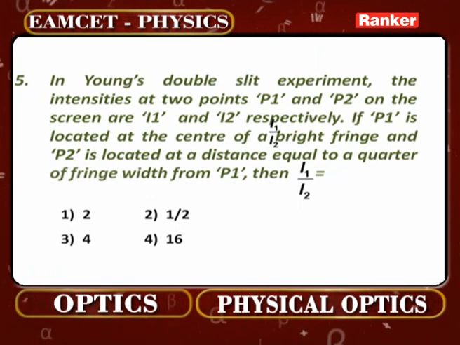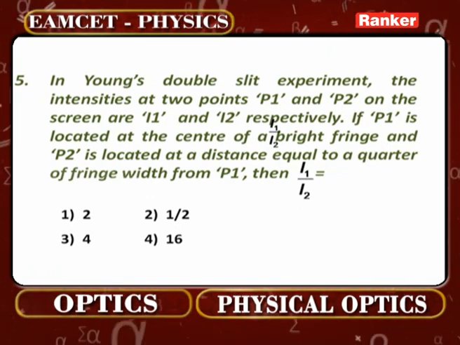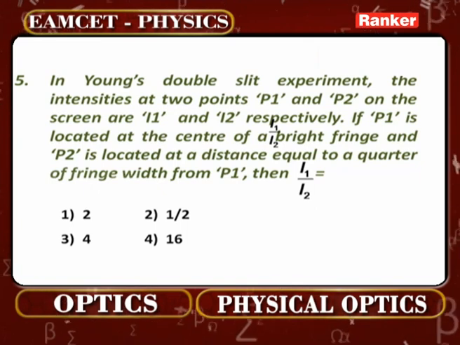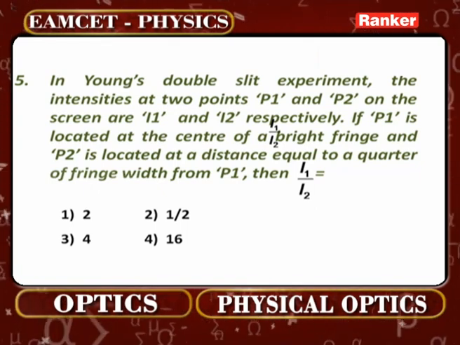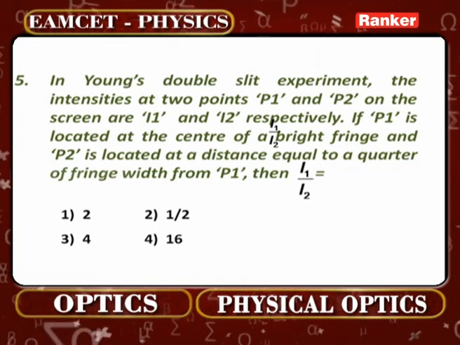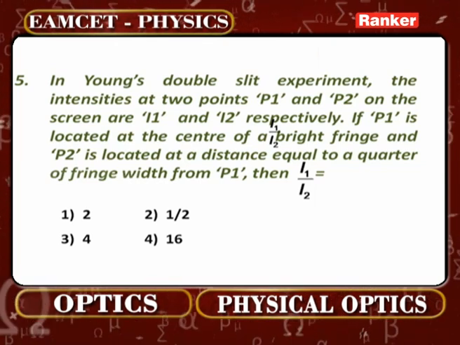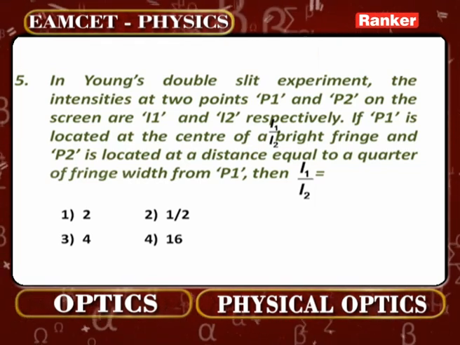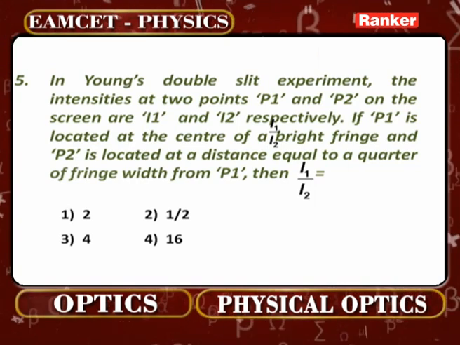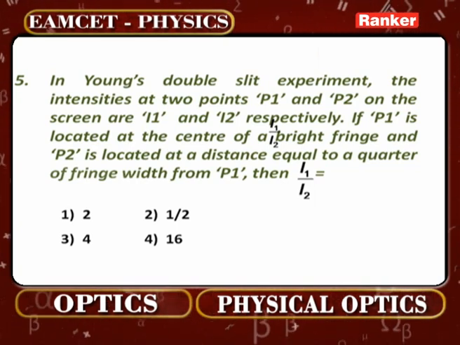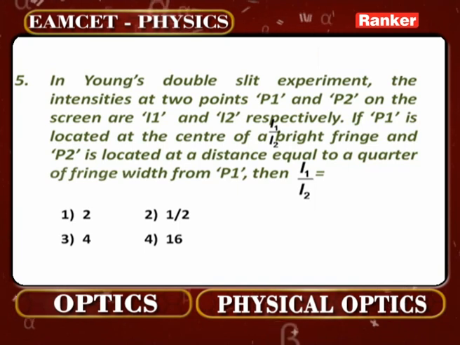In Young's double slit experiment, the intensities at 2 points P1 and P2 on the screen are I1 and I2 respectively. If P1 is located at the center of a bright fringe and P2 is located at a distance equal to a quarter of fringe width from P1, then I1 by I2 is going to be how much?